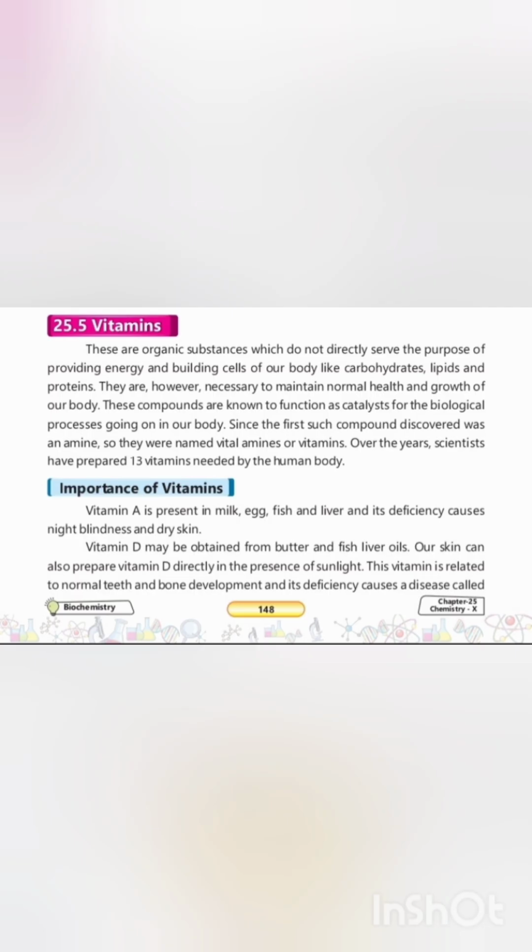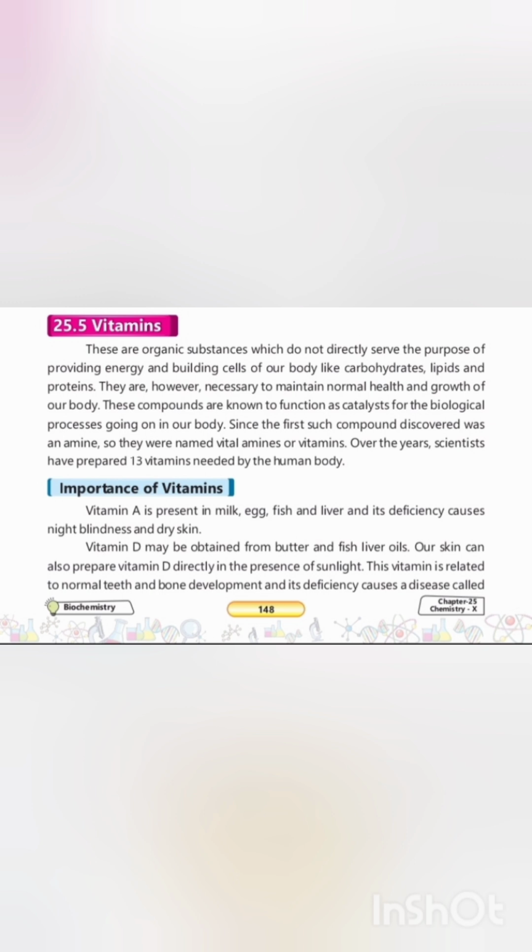Definition: what is a vitamin? Vitamins are organic substances that do not directly provide energy or build body cells, unlike carbohydrates, lipids, and proteins. Their function: they are absolutely necessary to maintain normal health and growth in body. They function as organic catalysts for various biological processes.